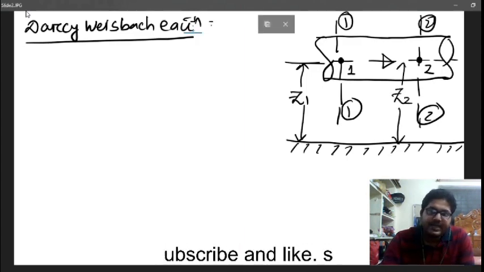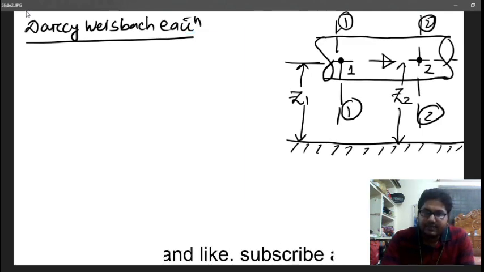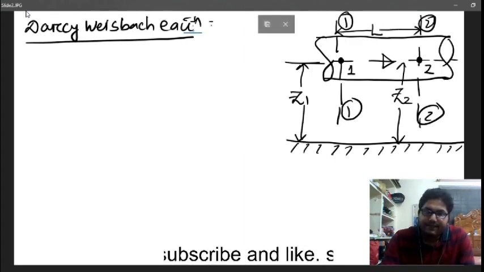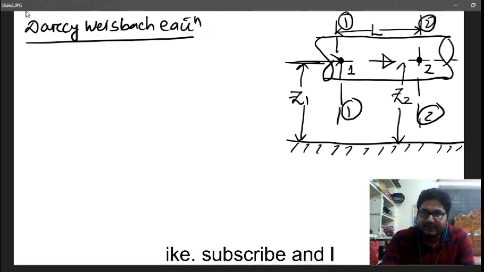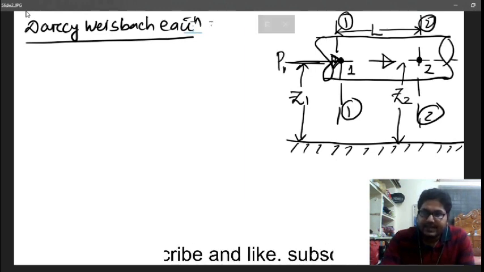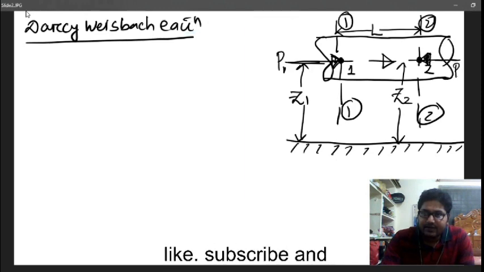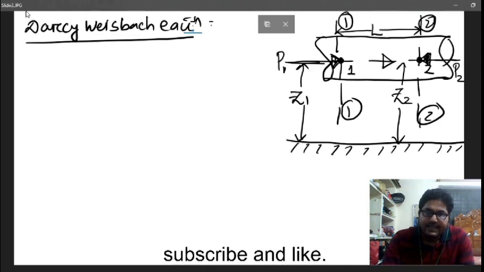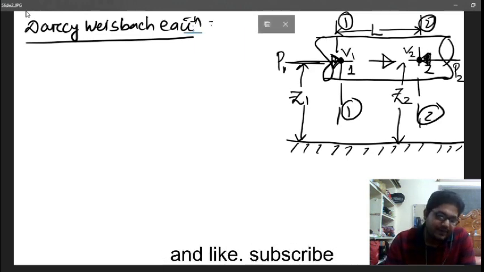Now the length between these cross sections is L. Pressure always acts toward the cross section and it is perpendicular to the cross section. So this is the pressure P1, and similarly the pressure acting at the other cross section is P2. The velocity at point 1 is V1 and the velocity at point 2 is V2.